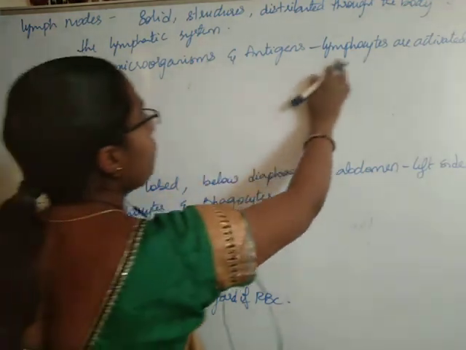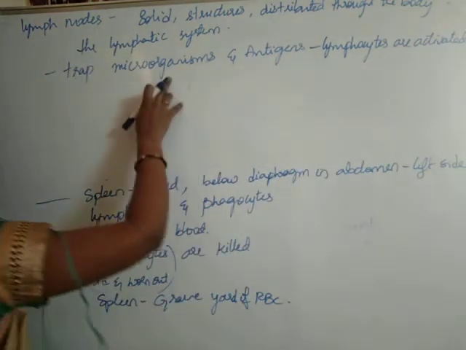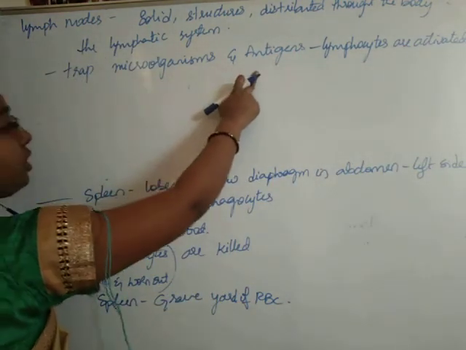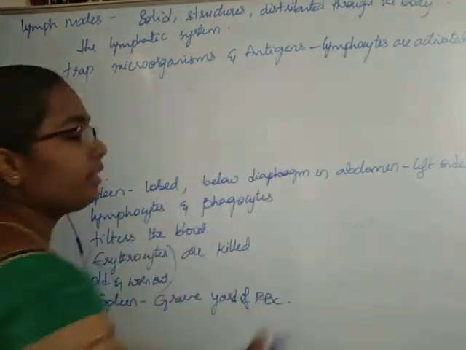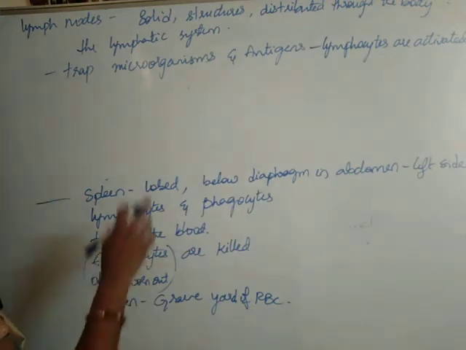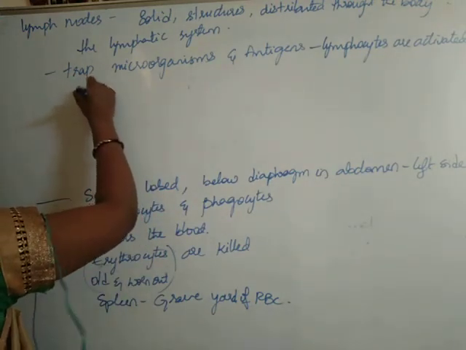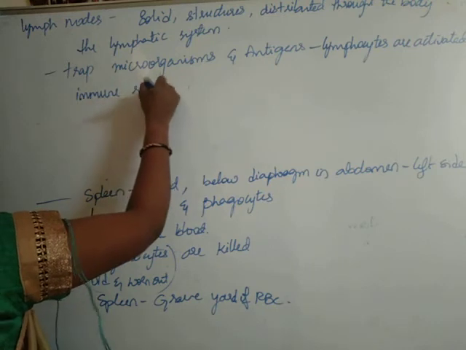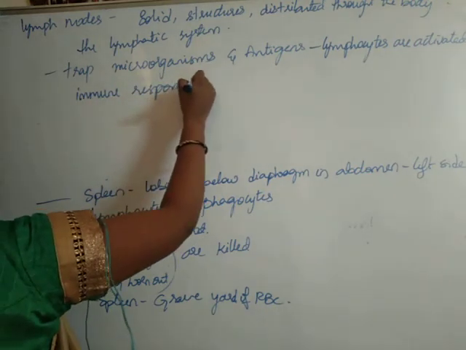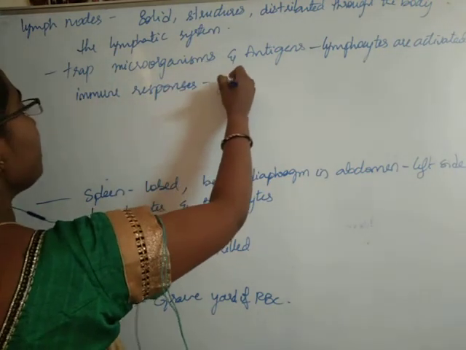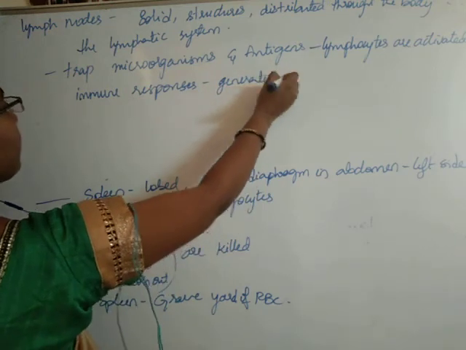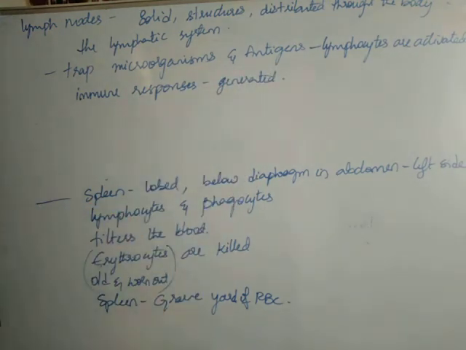When the lymphocytes are activated, immune responses are generated. Okay, this is about the lymph nodes.